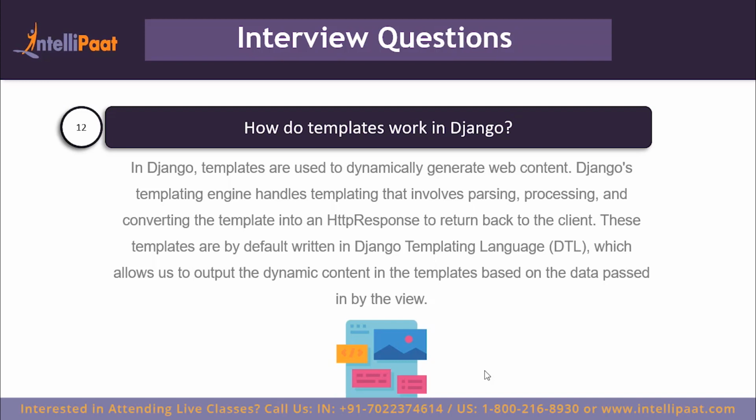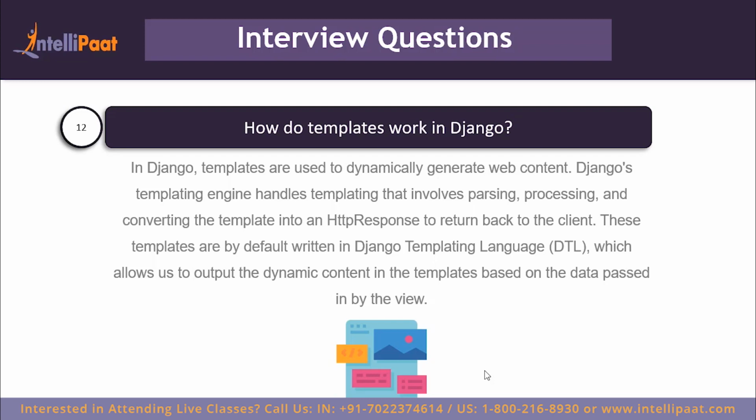Now, templates are used to dynamically generate web content. Django's templating engine handles templating that involves parsing, processing, and then converting the template into an appropriate HTTP response that is sent back to the client. These templates by default are written in Django templating language, although you can switch to another templating language like Jinja2, which is a popular templating language in the Python world.